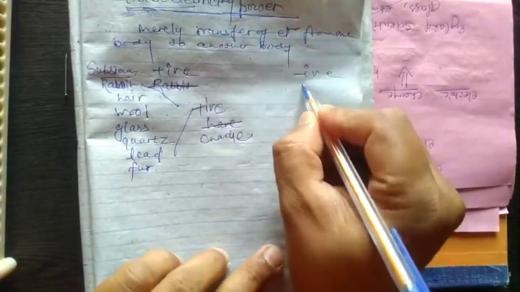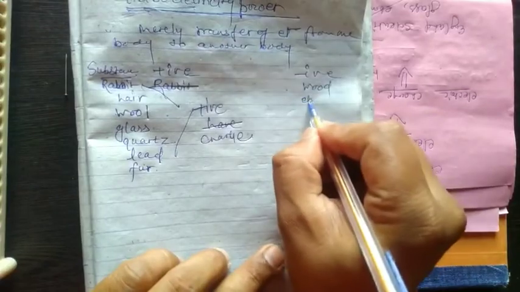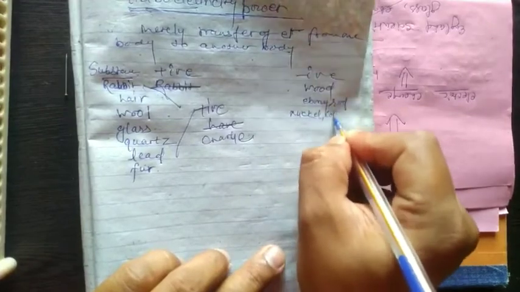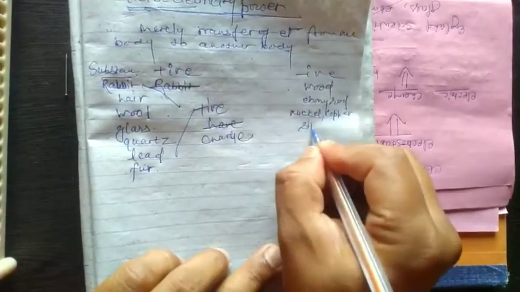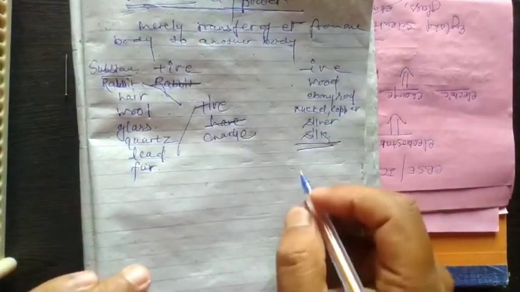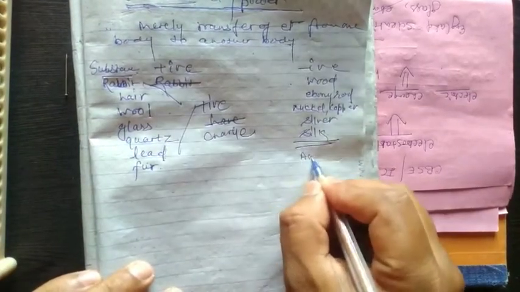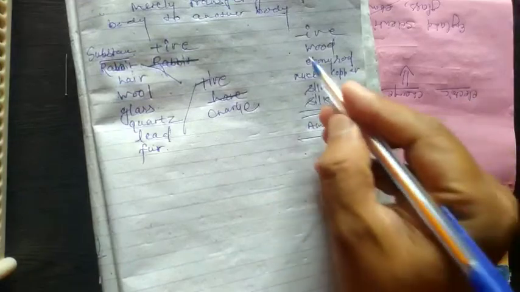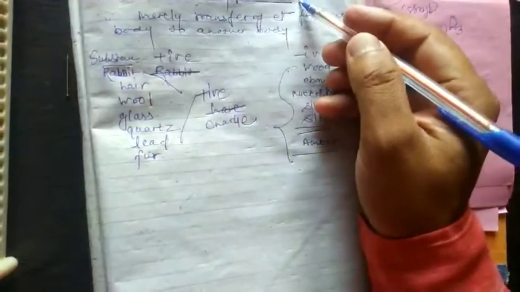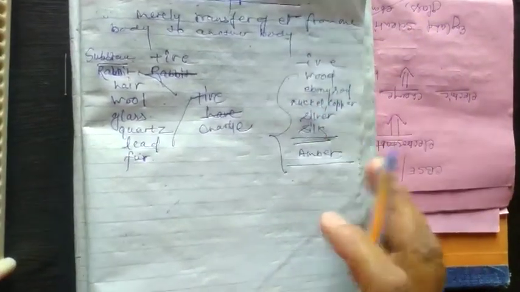And the negative charges are wood, ebony rod, nickel, copper, silver, silk, amber. These have negative charges. If you want the whole list of the triboelectric power of different substances, I will provide it to you.